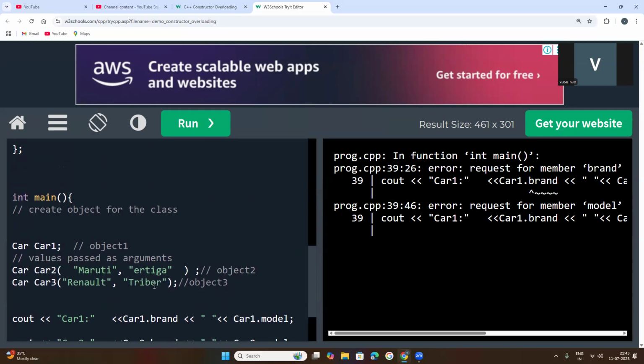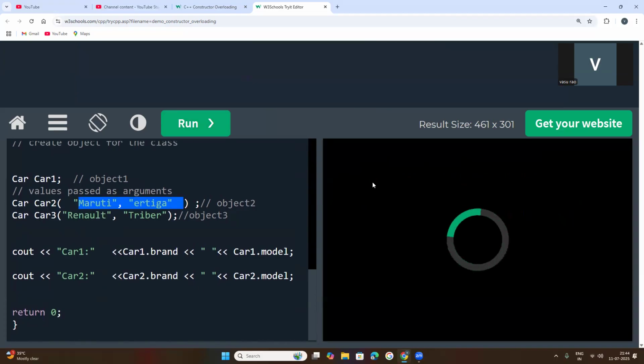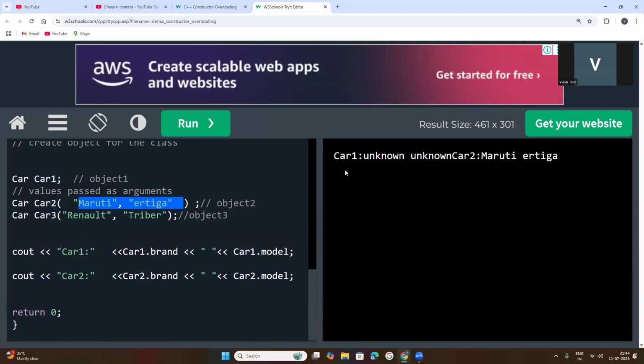For the car2 object, you have passed these values, so these values are customized as per the programmer, whatever values you have passed, as per your requirement. Now these values are passed to the second object, car2. Now you run this code, you will get one more object.